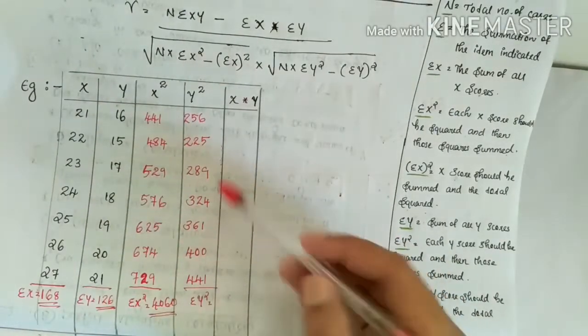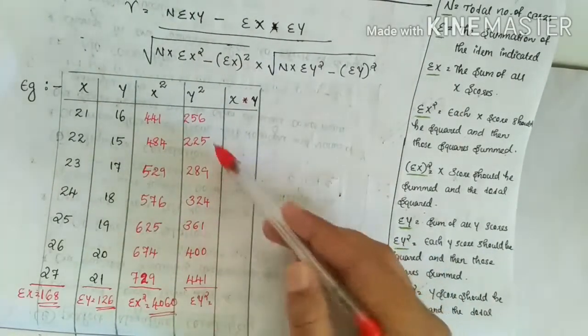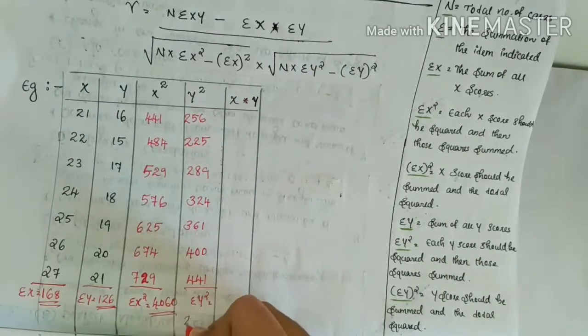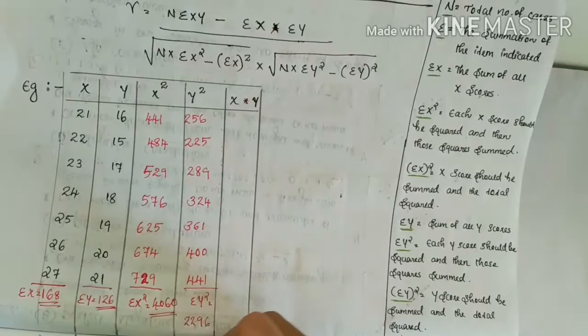Sigma y square is the total of the y square column. Here the sigma y square is 2296.